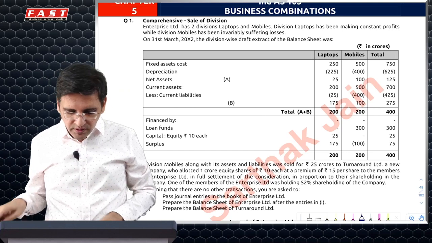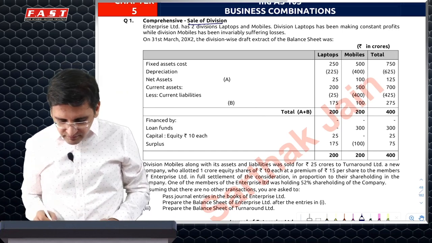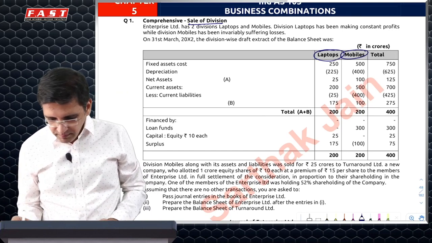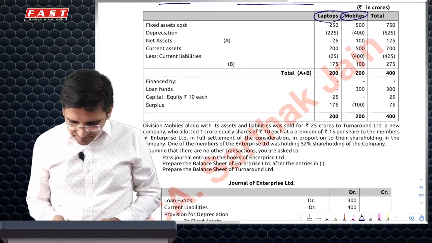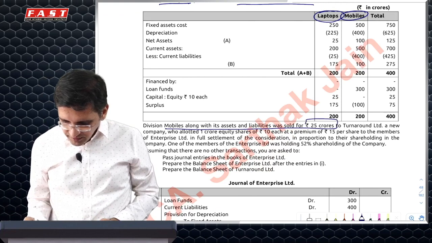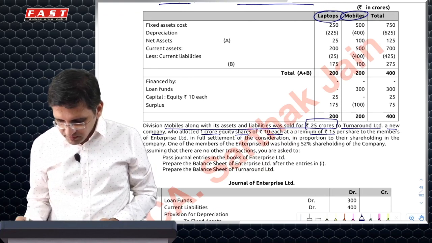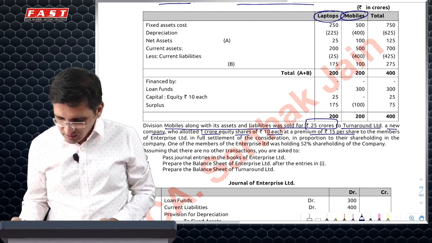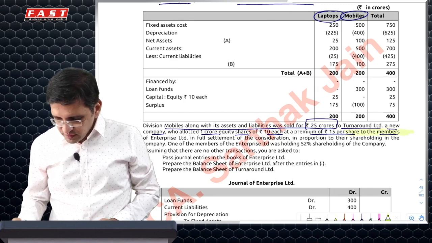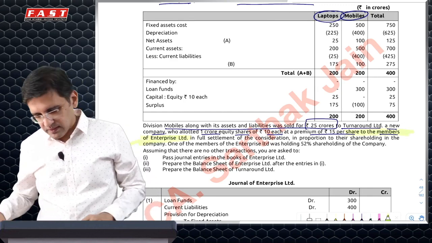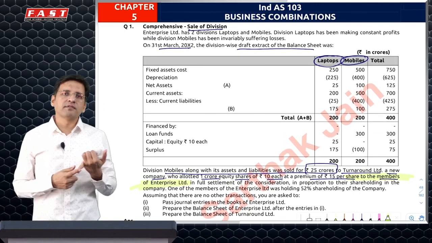Business combination question number 1, sale of division. What has happened is the company has 2 divisions, laptop and mobile. 31st March 2002 extract is given. The mobile division was sold for 25 crores to Turnaround, a new company, which allotted 1 crore equity shares of 10 each at a premium of 15 per share, which is the 25 crore sale consideration. What is most important in this question is it was given to the members of the enterprise limited. So it is actually a case of sale of division.